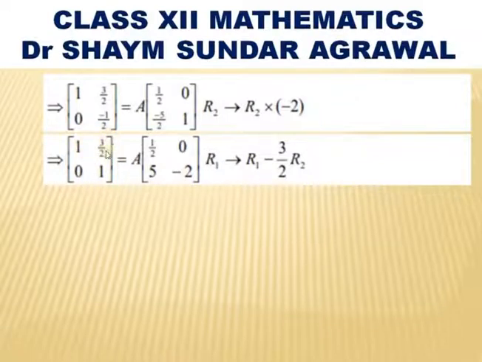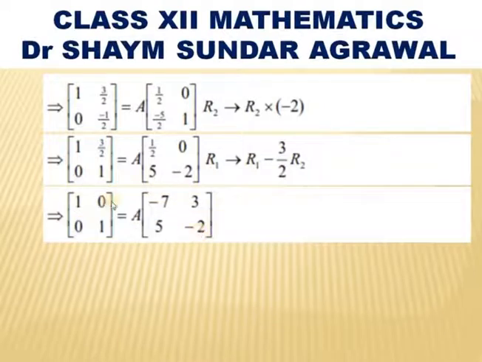Next our aim is to make a12, that is 3 by 2, as 0 by using R2, that means R1 replaced by R1 minus 3 by 2 times R2. When we multiply 1 to 3 by 2, it becomes 3 by 2, subtracted from 3 by 2 it becomes 0. So, the operation is R1 replaced by R1 minus 3 by 2 times R2.